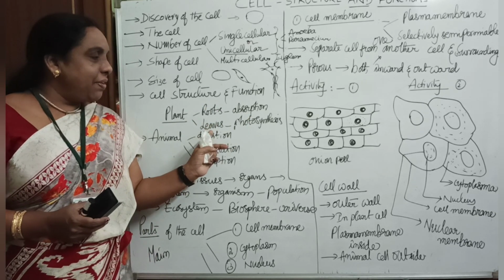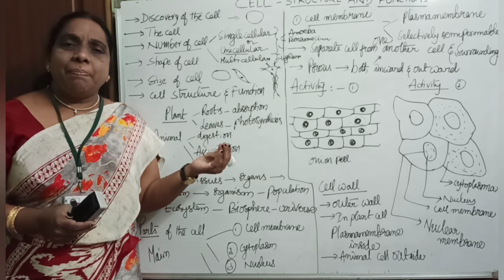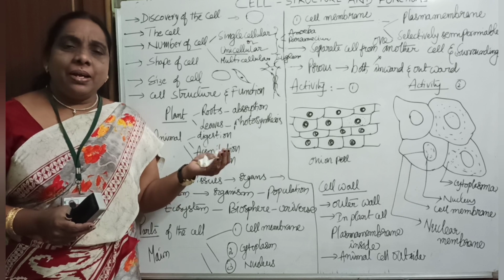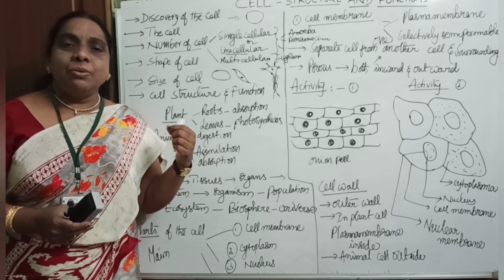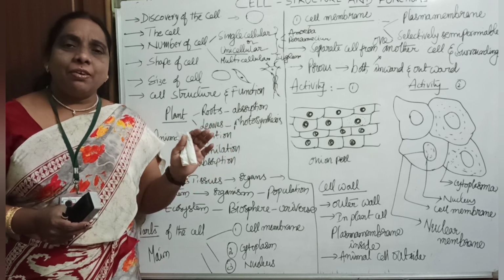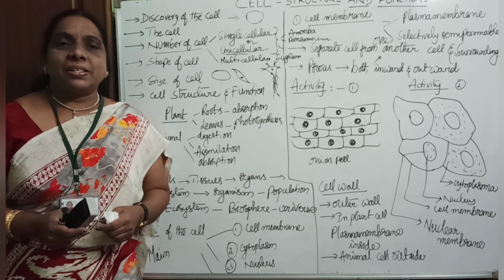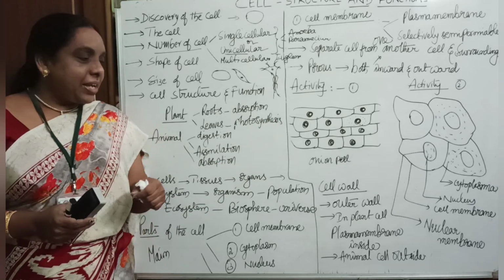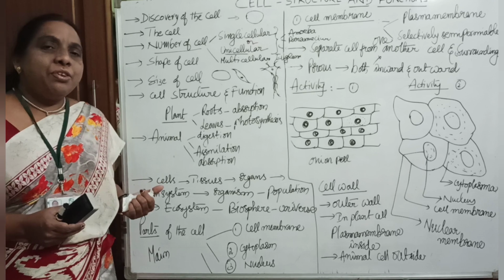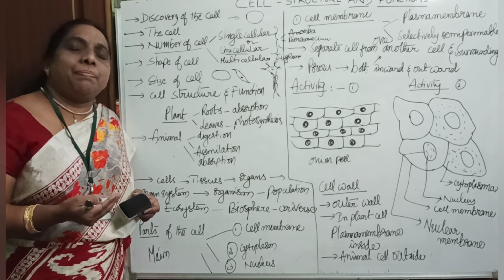Next, the leaves have many cells: epidermal cells, parenchymatic cells, spongy parenchyma, loose parenchyma. All these cells have chloroplast and chlorophyll, and they carry out photosynthesis. In the same way, in animals and human beings, many cells are present.